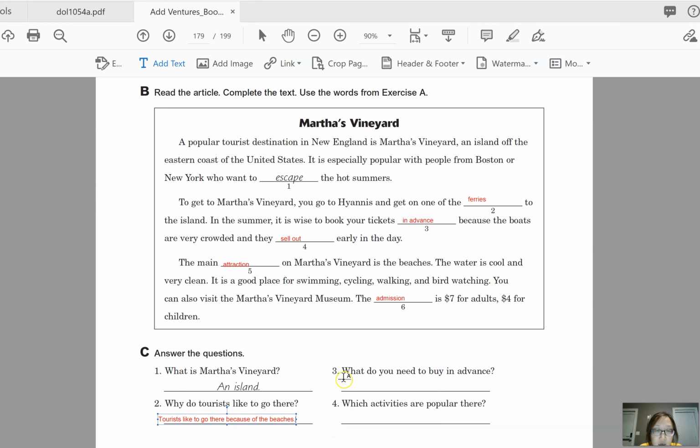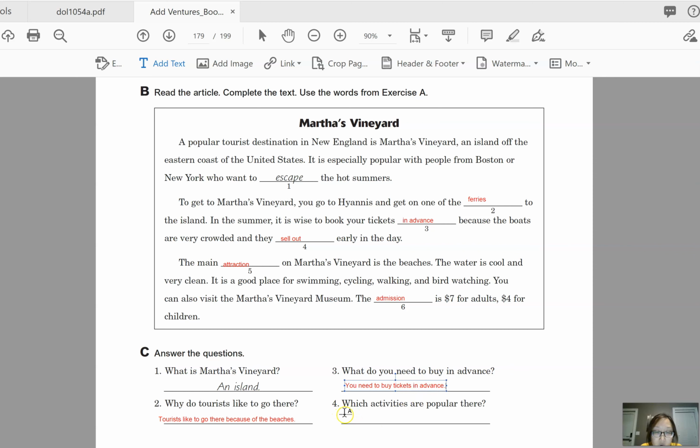Okay, and then number 3, what do you need to buy in advance? So we can find that here. So we can say you need to buy tickets in advance. Okay, so in this case, you is you plural, so it means people in general. So you don't have to say I need to buy. You can just say you need to buy.